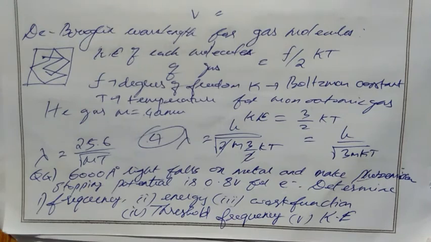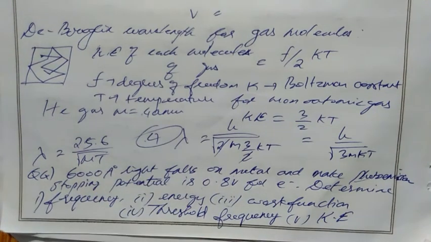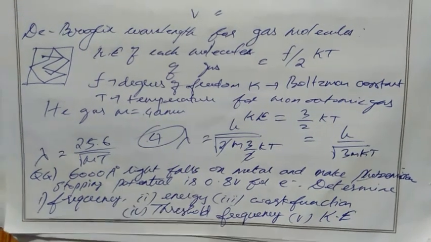So only two data are given. 6000 angstrom wavelength is given, 6000 into 10 power minus 10 meter. Then stopping potential V naught is given, 0.8 volt. So only two data are given here. With the help of these two given data, we have to find all these values.